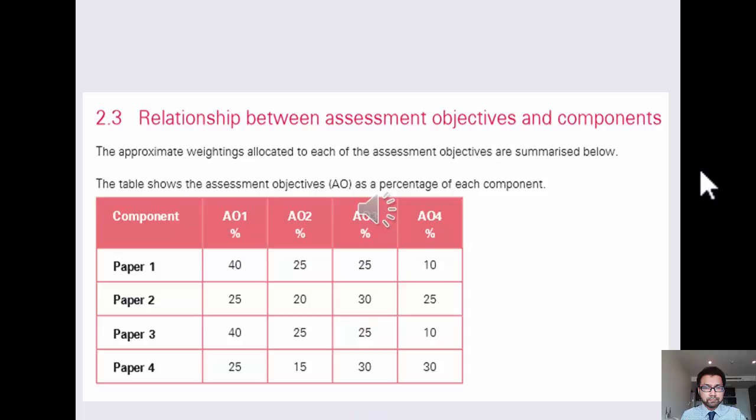Now that comes a lot more on paper 2, where you can see 25% of the marks are allocated for your evaluation skills, 30% for your analysis skills, 20% for application, and 25% for your knowledge. So you can see the differences there between paper 1 and paper 2 this year, and paper 3 and paper 4 next year, where there's an even greater weighting towards the higher order skills of analysis and evaluation.